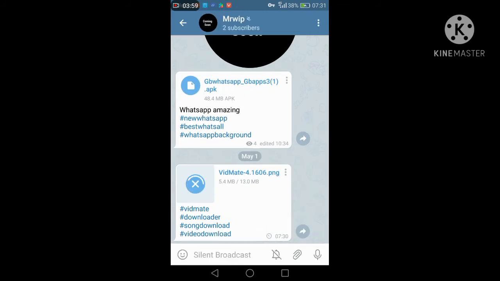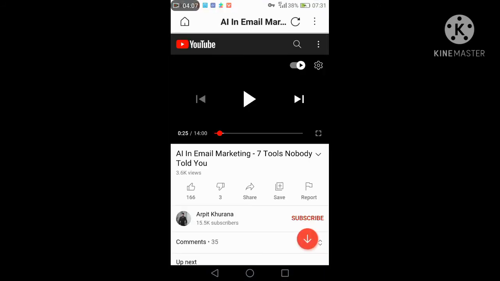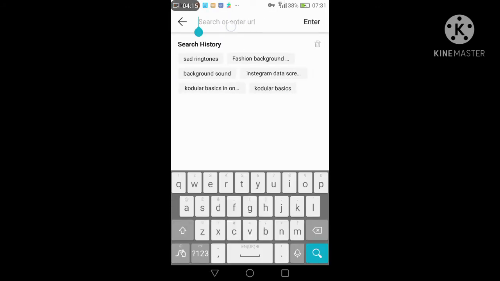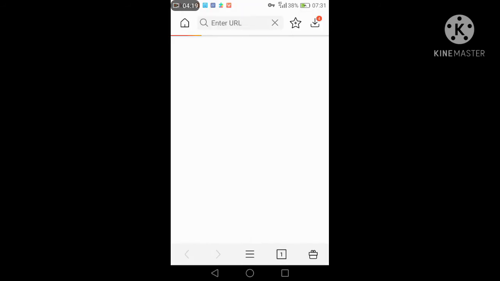When you download this app, it looks just like this. So open the Redmate application. When you open it, just click here and paste the link which you have copied. After pasting the link, click on the go button.